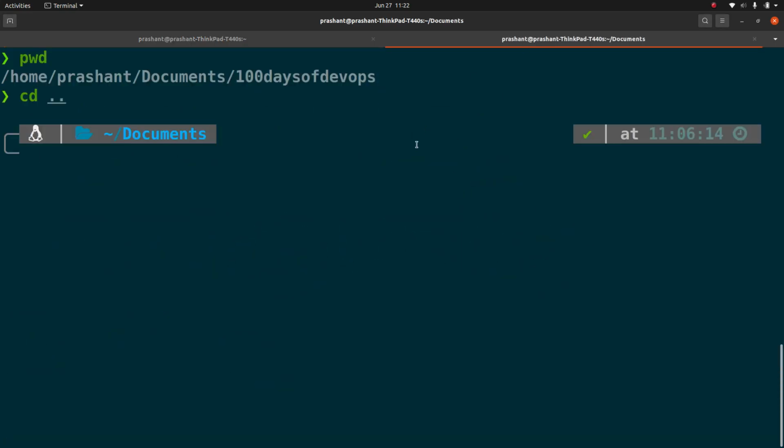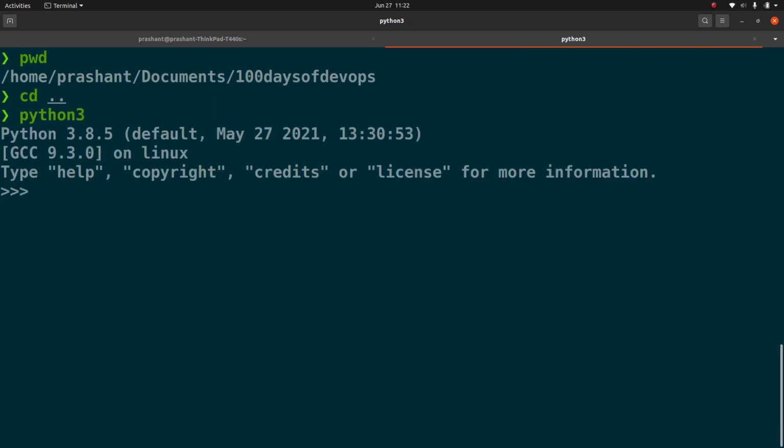Here let me open a Python terminal, and from collections we import Counter. Let me use one list. Let's say in this list we have these values.